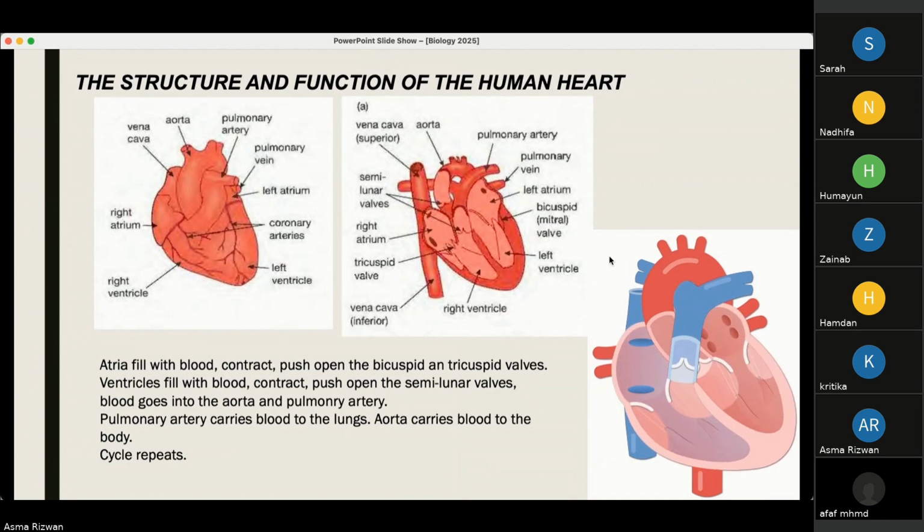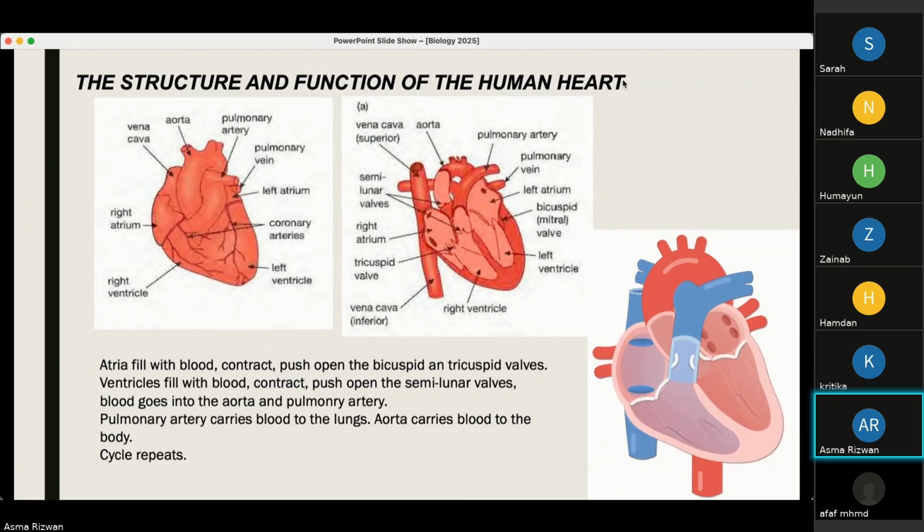So this blood is carried then to the lungs. In the lungs, the blood is oxygenated because gas exchange takes place, and it is returned to the left atrium of the heart by the pulmonary vein. Again, veins bring blood back to the heart, and veins carry deoxygenated blood.